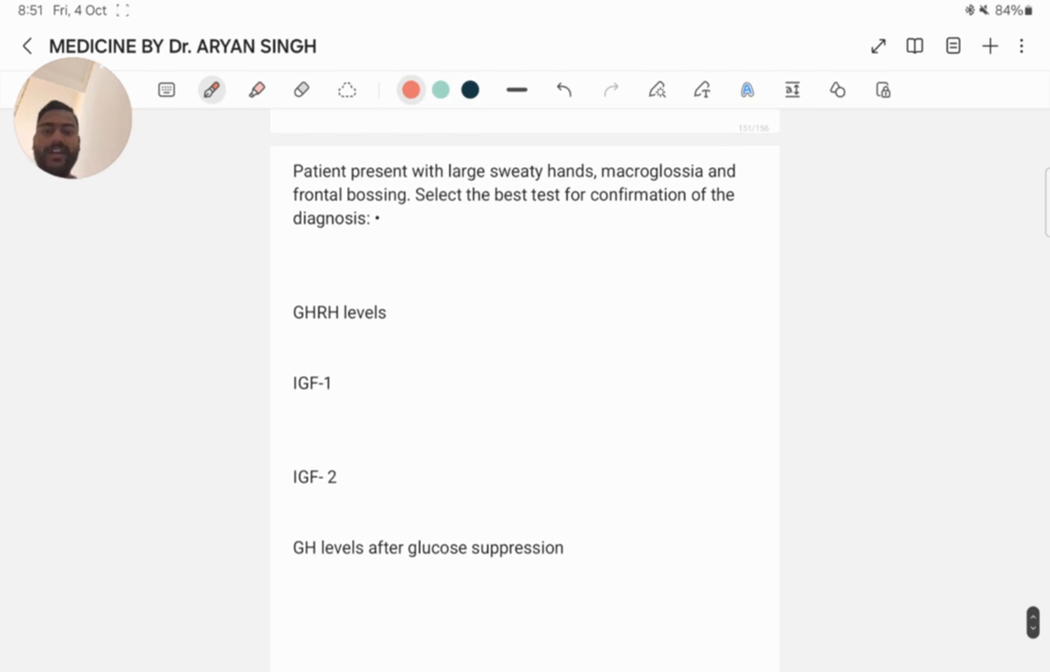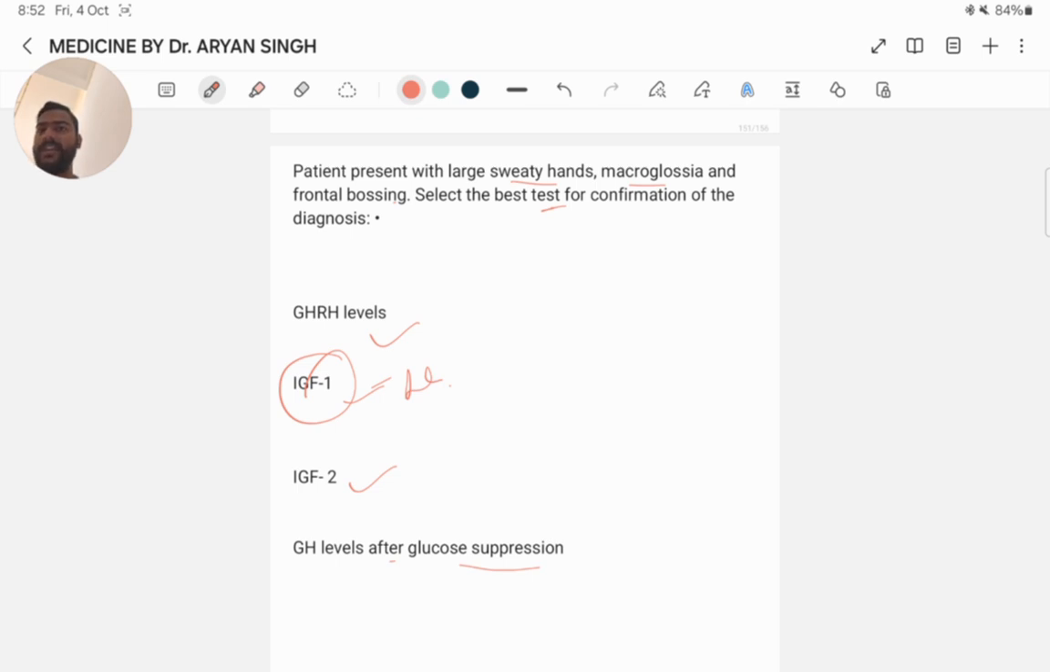Patient presents with large sweaty hands, macroglossia and frontal bossing. Select the best test for confirmation. GnRH, IGF-1, IGF-2, GH levels after glucose suppression. Here the answer is IGF-1. The best diagnostic test for confirming a diagnosis of acromegaly, often caused by excessive growth hormone, is measuring insulin-like growth factor 1, IGF-1.